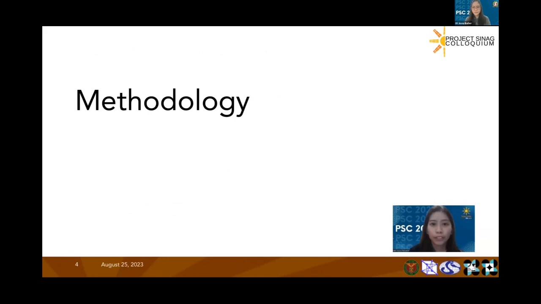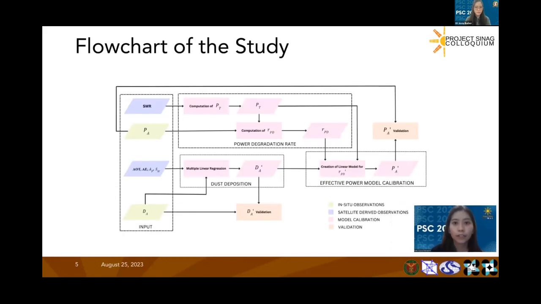For the methodology, in situ and satellite-derived observations were used. The processing done was divided into two parts. One is for the acquisition of the power degradation rate, and the other is the utilization of multiple linear regression to account for the dust deposition estimates. Results will be used to form the effective power model calibration to predict solar PV power output estimates.